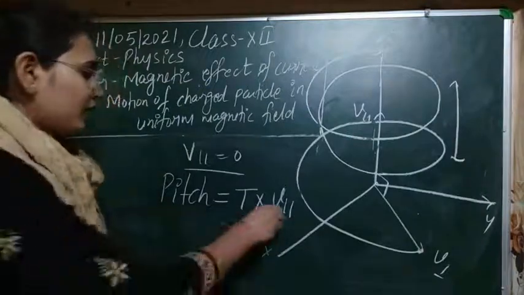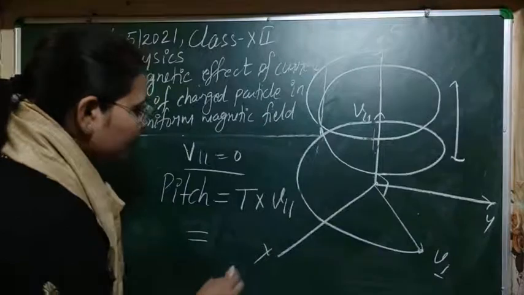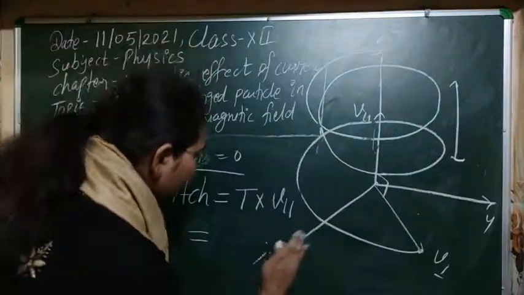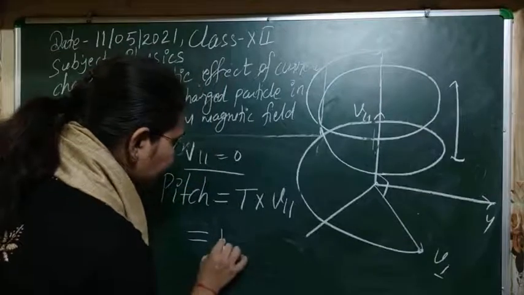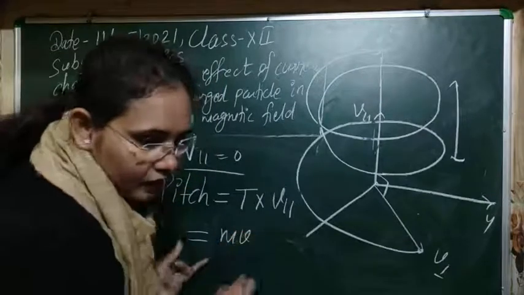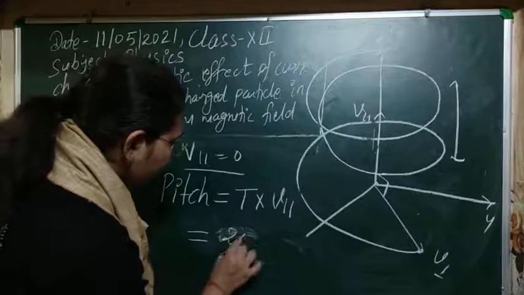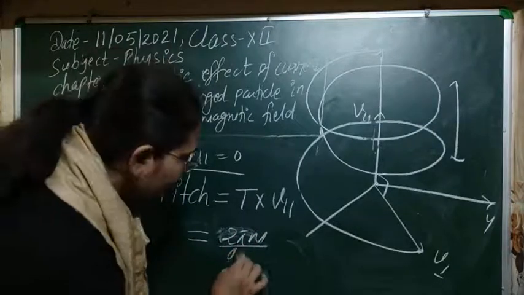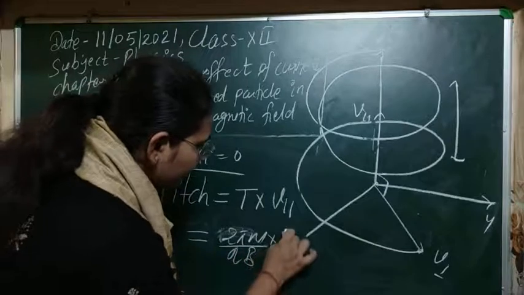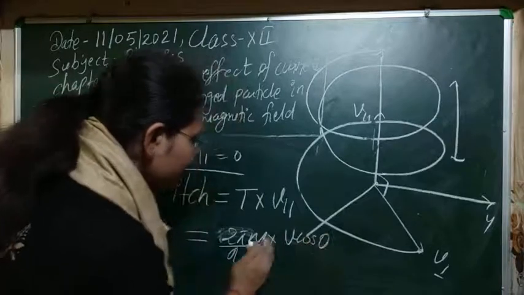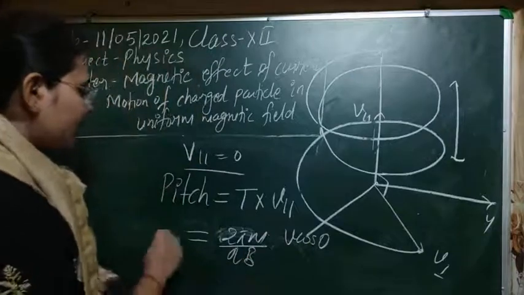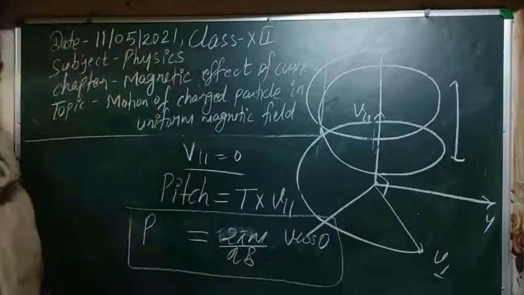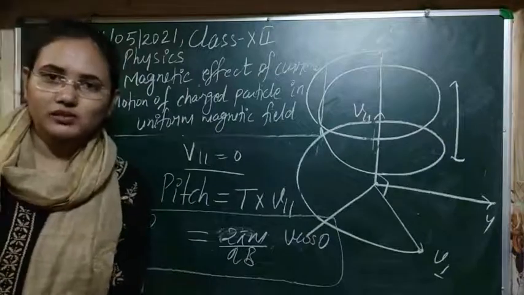So just put the value of the time period that we calculated before. The time period was 2 pi m upon qB, and v parallel is v cos theta. So this is our final value for the pitch of the helical motion. Sometimes numericals are asked based on this also.